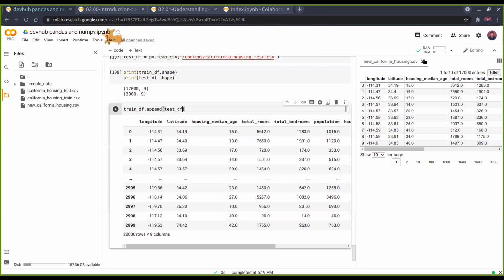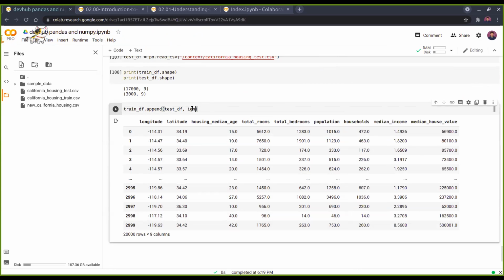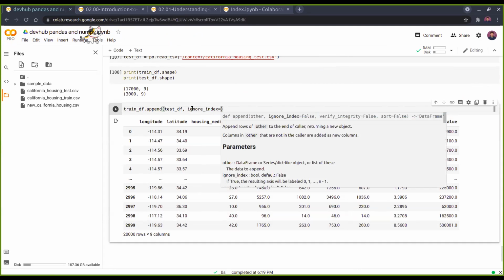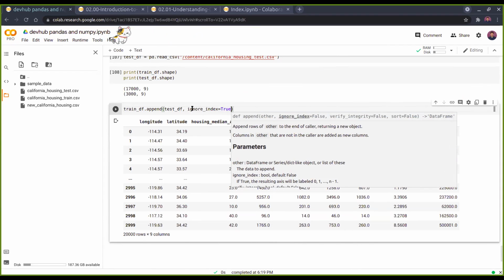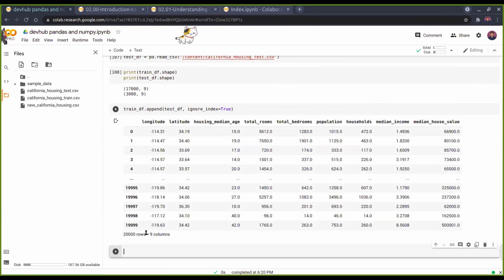So what we can do also is ignore the index. With ignore index equal to true, the indexes are no longer appended as they were. If we do ignore index, then you see there's 20,000, so 0 to 20,000.